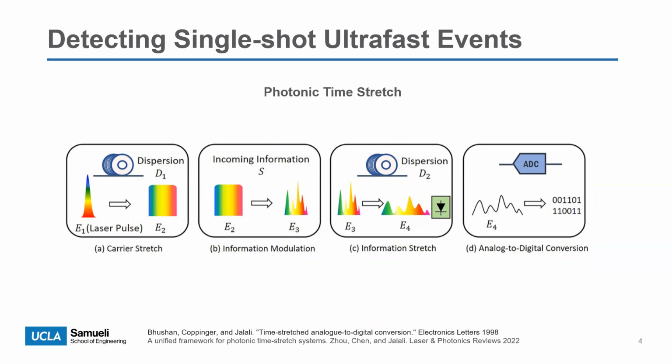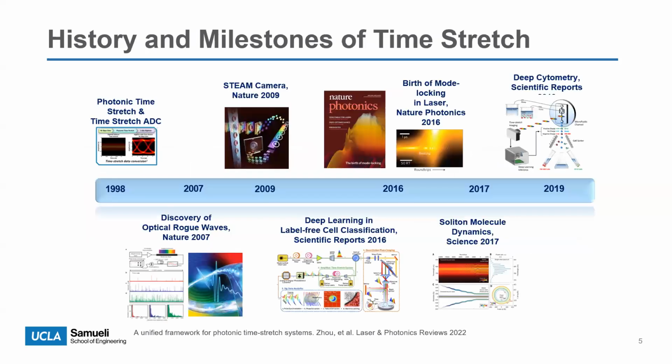The photonic time stretch is a technology that can perform measurements of ultrafast signal at billions of frames per second. It works under the theory of dispersive Fourier transform, where the chromatic dispersion in an optical media such as an optical fiber, maps the spectrum of an optical pulse to a temporal waveform whose intensity mimics the spectrum. With dispersion, the waveform can be very wide, basically a stretched version of the spectrum. If the information is encoded on the spectrum beforehand, it can also be slowed down during this process.